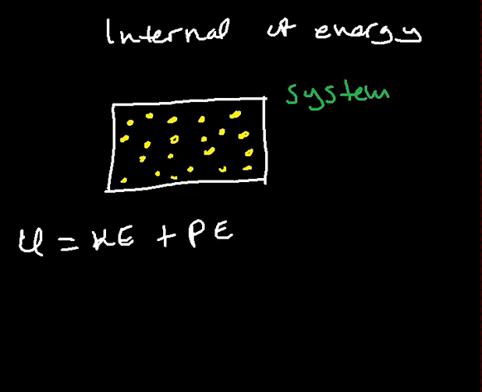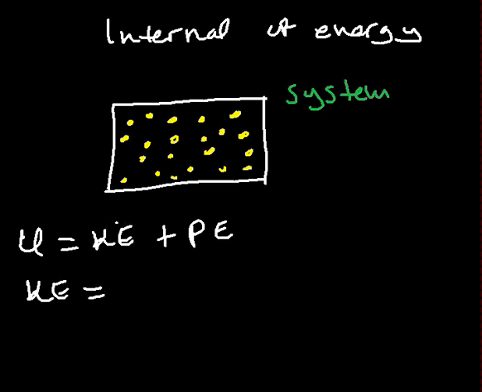So, as far as the system is concerned, what is the kinetic energy? Kinetic energy is the energy due to the random movement of particles of a system. It is the energy due to the vibration of the particles about their fixed positions, or even if the particles are changing positions, they are said to possess kinetic energy.